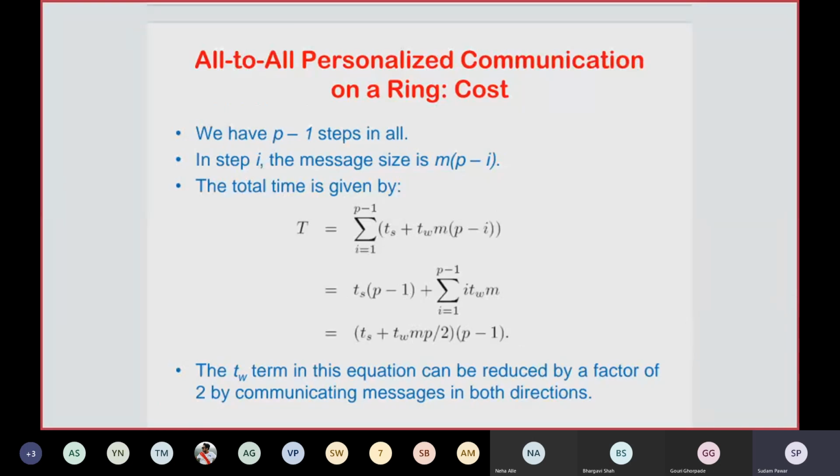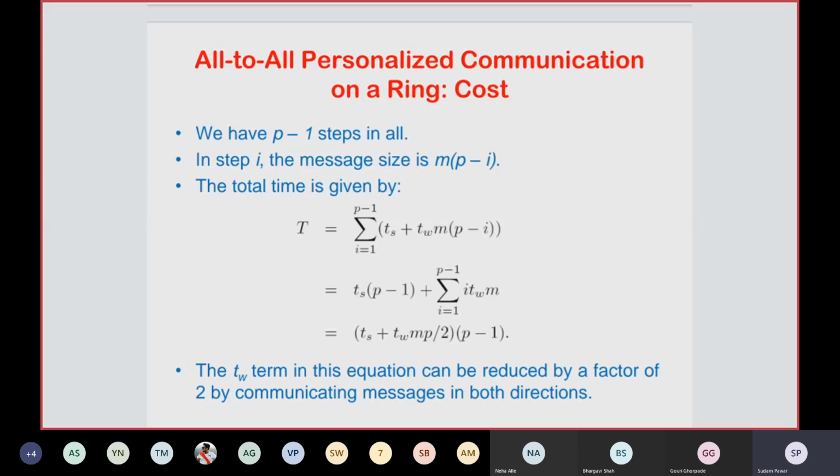The number of steps required here is p minus 1, and in step i, the message size is m times (p minus i). In the 0th step, it will be m times p. In the previous slide's example, we had a total of 6 nodes, numbered 0 to 5.